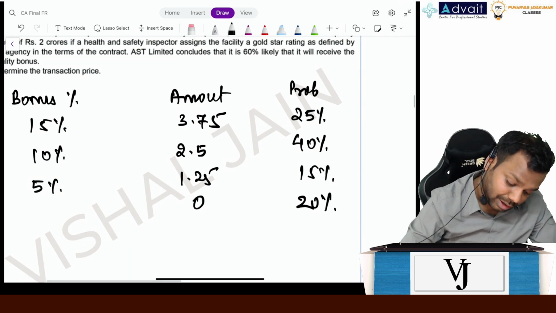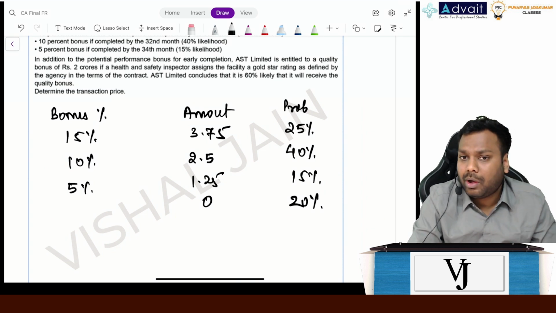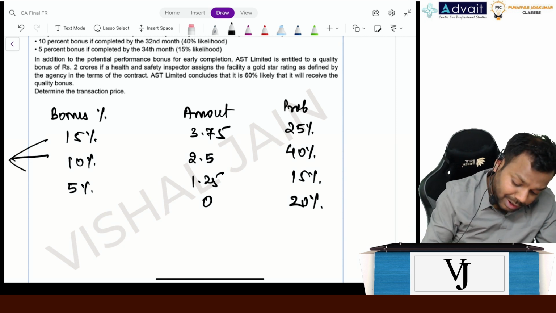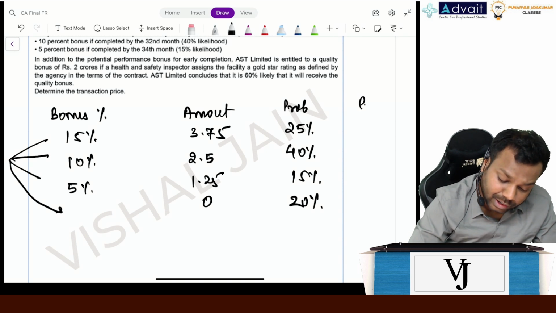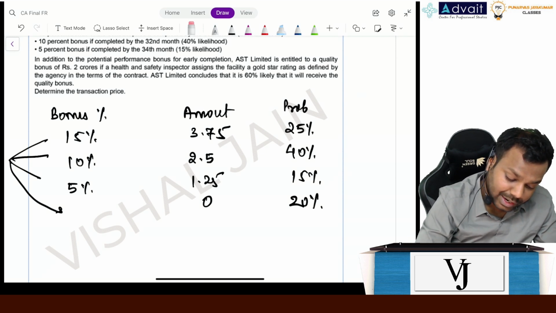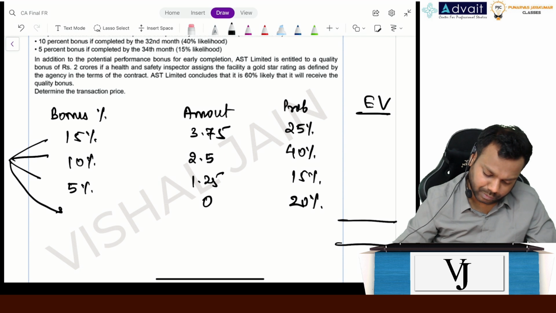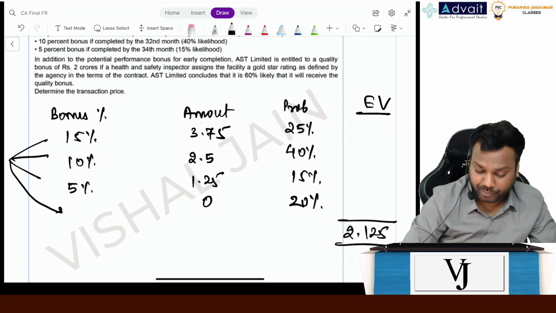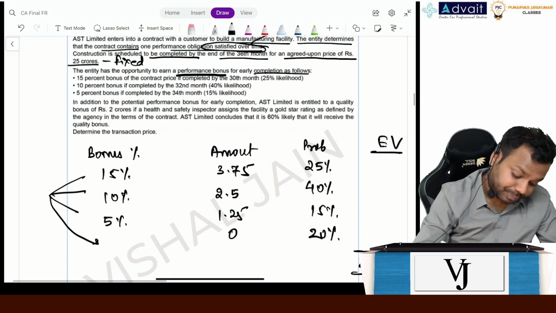Now, tell me which method shall I apply? Most likely method or expected value method? Why? Because there is a range of possible outcomes. Okay, now can you please calculate the probability weighted figure amount? Expected value method? Yes. Okay, you final figure you tell me? 2.125 crores, right? Now again, see the next part.